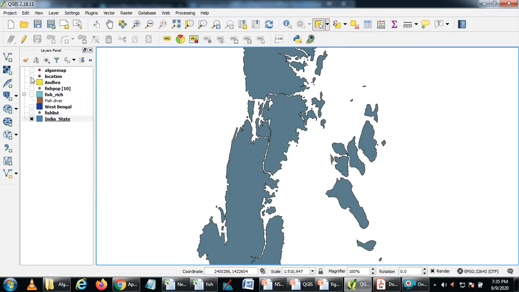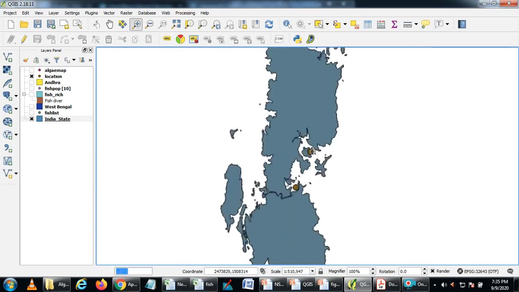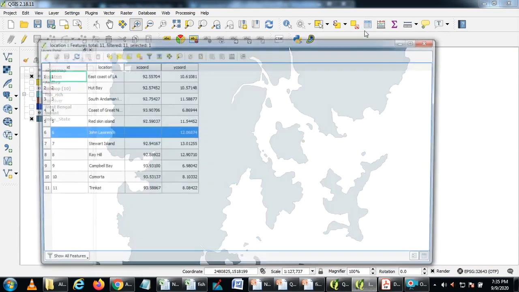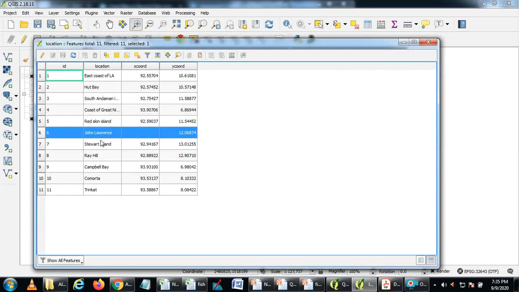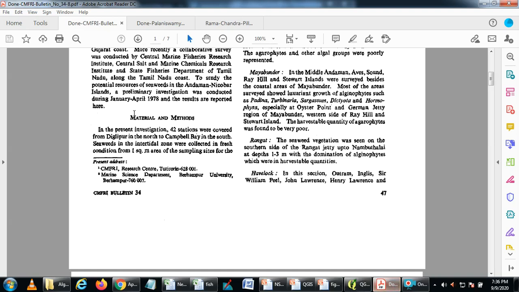For example, here I created one location map which says this is the location. There are a few locations for which I don't have coordinates, so I created those coordinates using this shape file. This is the Stewart Island, where on the side they have identified these algae species. You can also see the attribute table showing the location name, and the x and y coordinates of that particular location. Combining both, this is a paper where I originally don't have any coordinates.